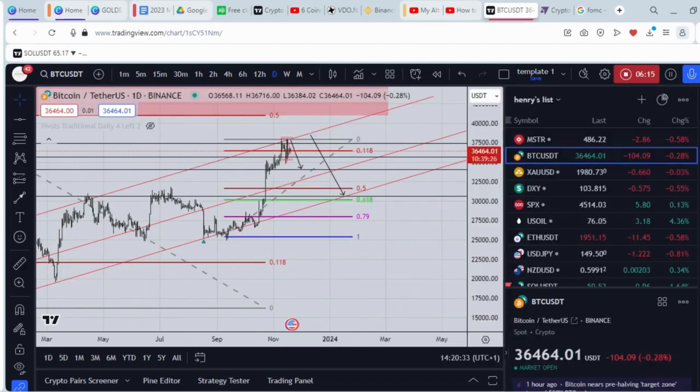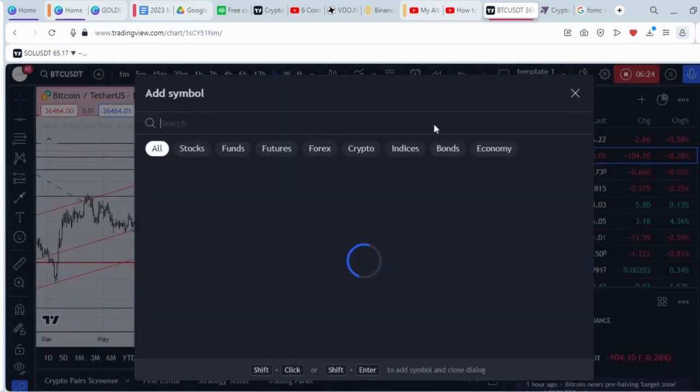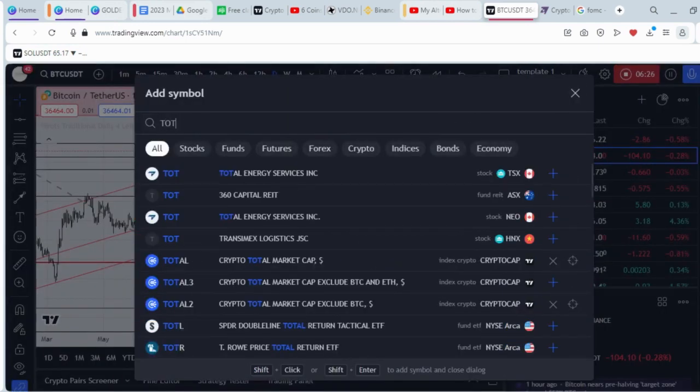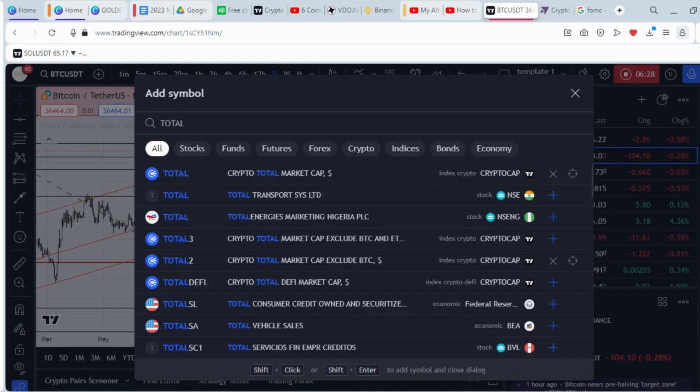Now for cryptocurrency, Bitcoin is part of cryptocurrency. There's what they call Total 2, Total, which I'm going to explain in a minute. If I click on my symbol and type total, total means the cryptocurrency total market cap, everything inclusive of BTC. Total 2 means cryptocurrency market cap excluding BTC. So it's only altcoins that I'm trying to analyze here.